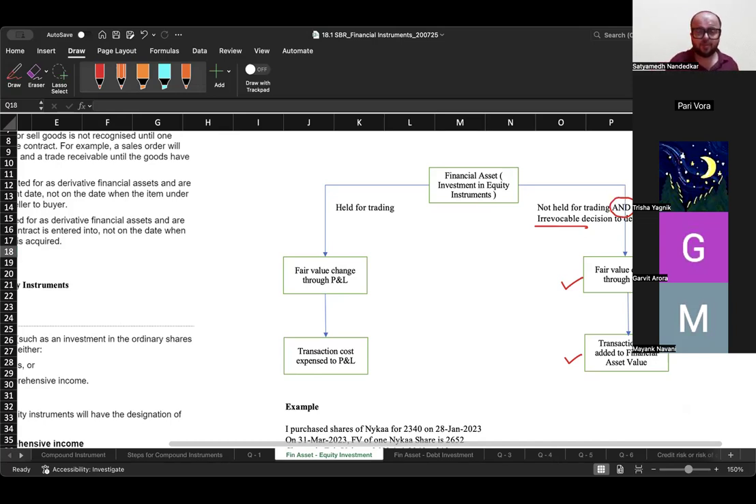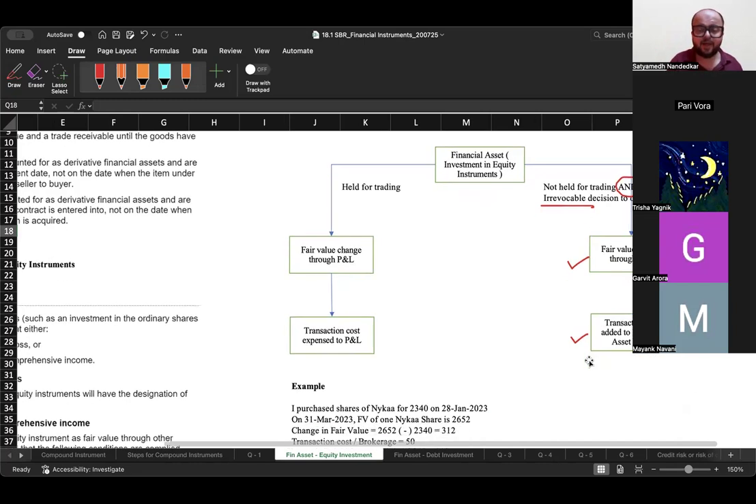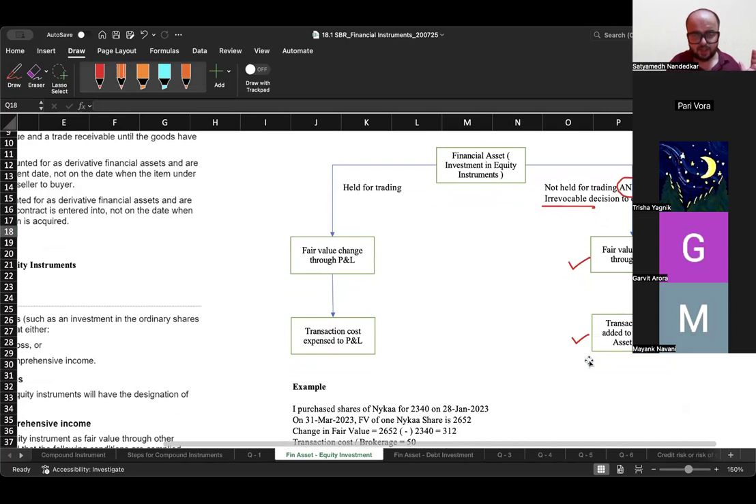And where will this decision be made? This has to be made by the company in the board meeting where all such important decisions are made by the company. So, if the financial asset is not held for trading and the company has made a decision to record it through OCI, then any fair value change gets recorded through OCI and transaction cost is not expensed off to P&L. It is added to the value of the financial asset.